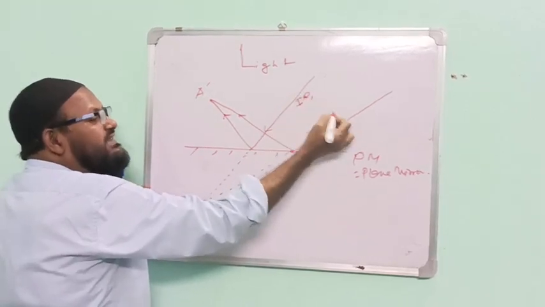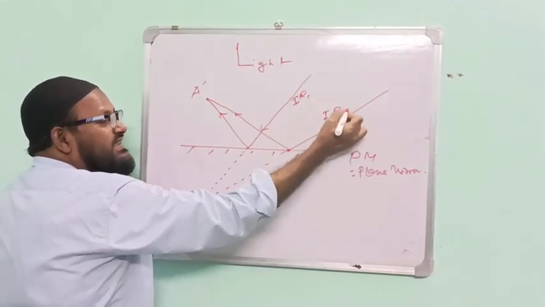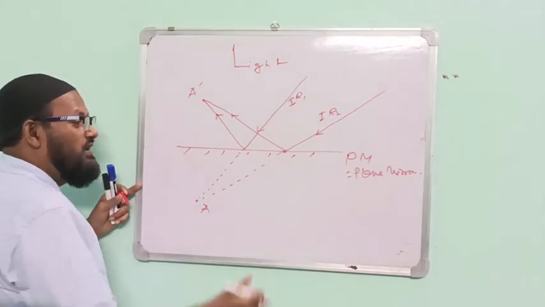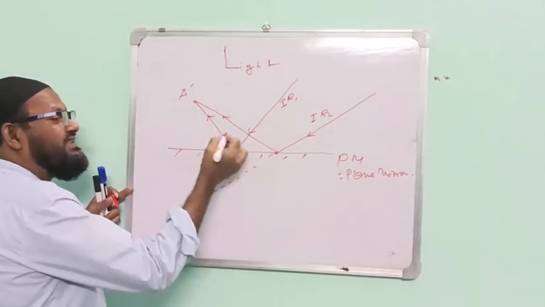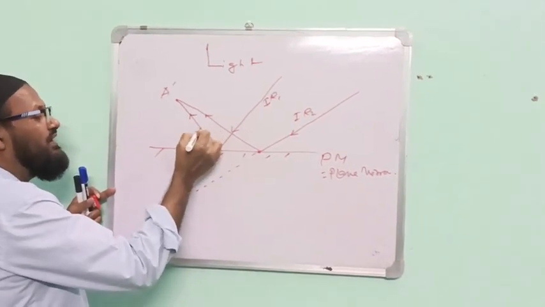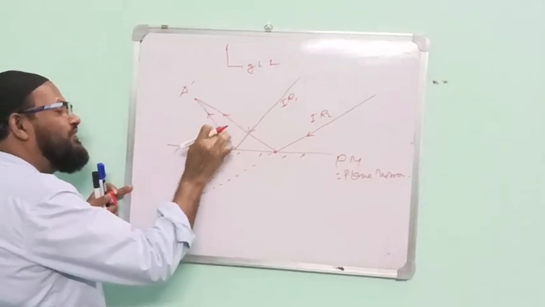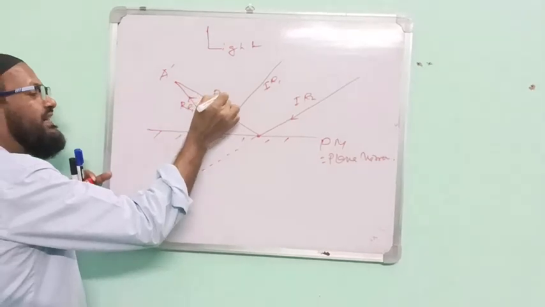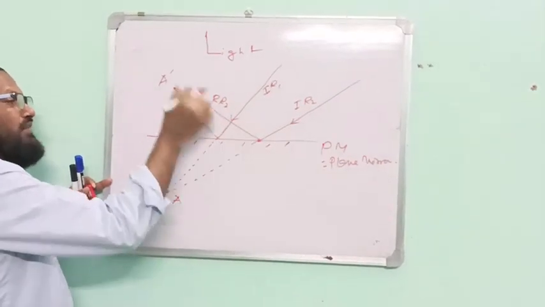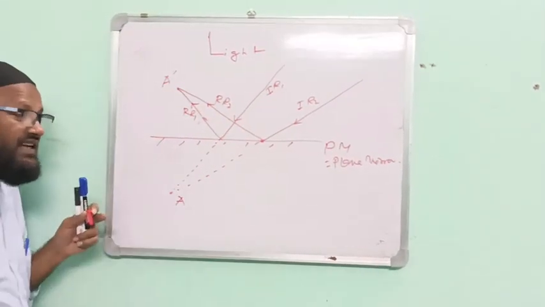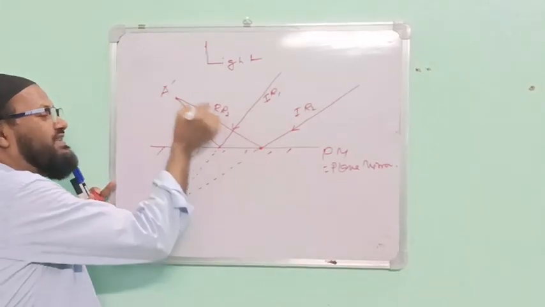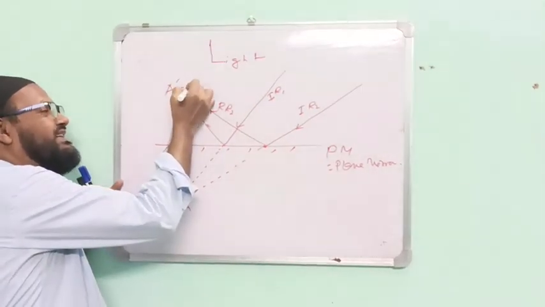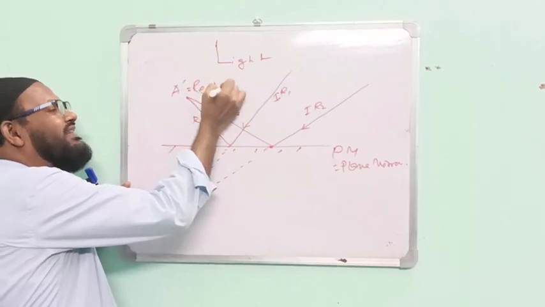Therefore, this is incident ray 1 and this is incident ray 2. After reflection, incident ray 1 moves like this. Therefore, this is reflected ray 1 and this is reflected ray 2. They are meeting at this point A dash directly. Therefore, it is a continuous line. What is this? Sir, this is the real image.